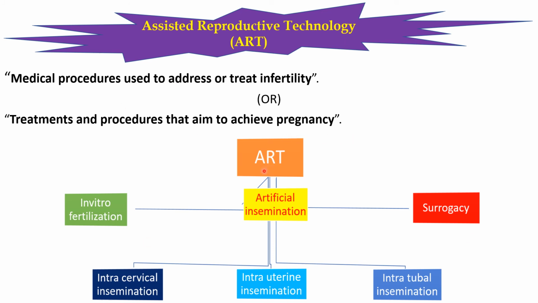Here, different types of assisted reproductive technologies are presented in the form of a chart. Just give a look at this one. Here, ART is of three types. One is in vitro fertilization, another one is artificial insemination, third one is surrogacy. Here, our discussion is about only artificial insemination and in vitro fertilization. Again, artificial insemination is of three kinds: intracervical insemination, intrauterine insemination, and intratubal insemination. Let us discuss each one.